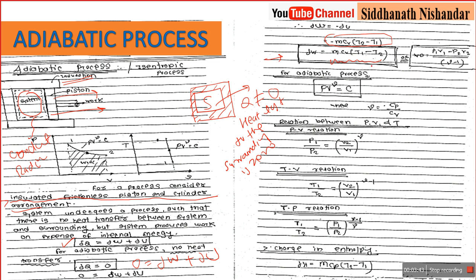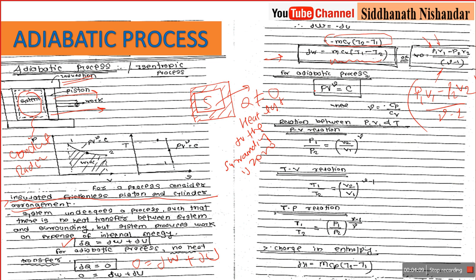Remember this simple change, or just remember work done is equal to minus dU, and we know the dU formula. Very important formula. There is another formula for the adiabatic process; I am not going into the derivation. We just remember (P1 V1 minus P2 V2) upon (gamma minus 1). This is the work done for the adiabatic process.